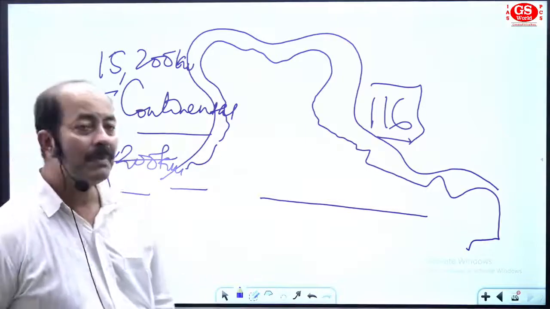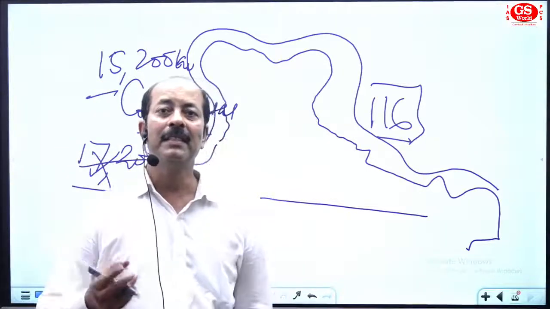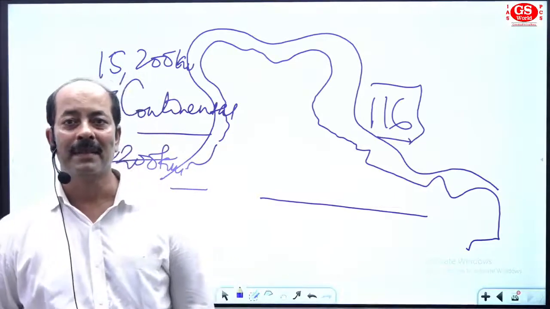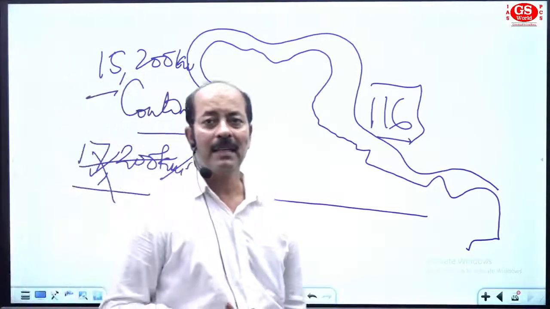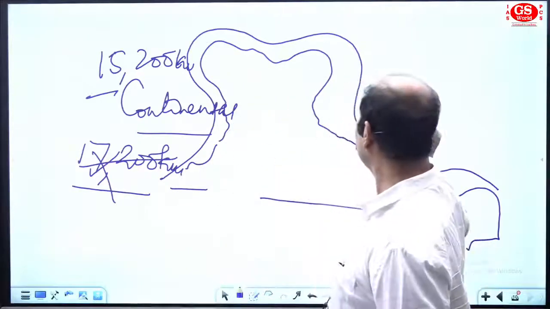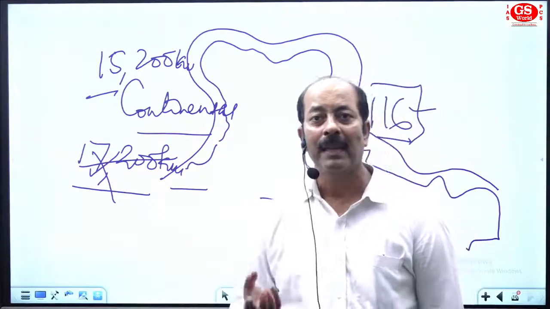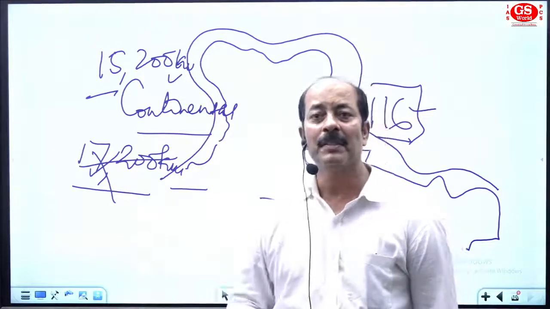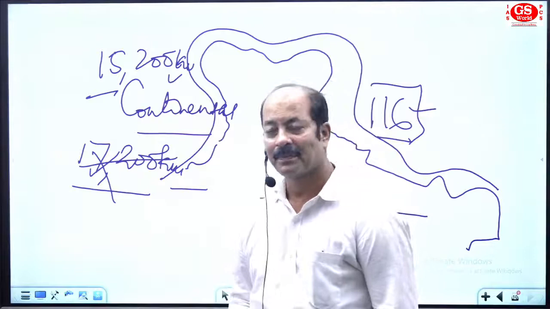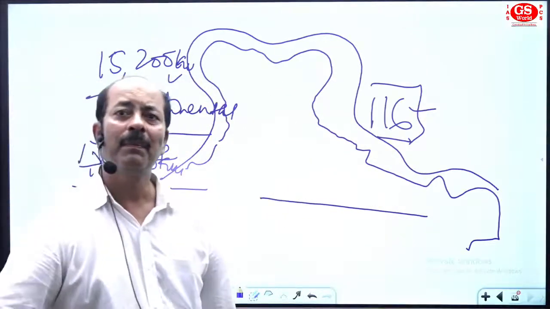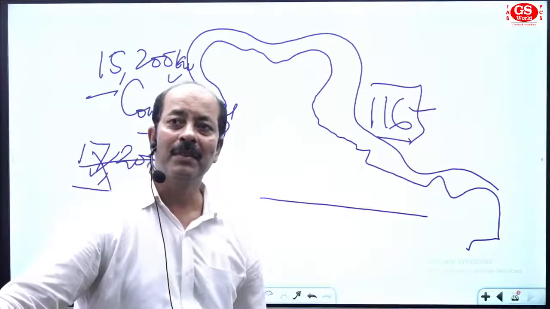So we'll write that 16 states of India have land frontiers, like 9 states of India have a coastal boundary. In the same way, 16 states have a land frontier, and it is around 15,200 kilometers. Now we have to find out the border areas and the analysis of the states of India.